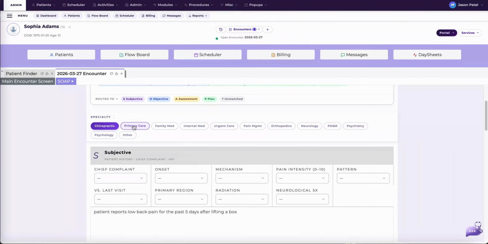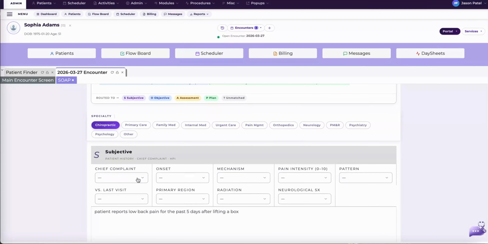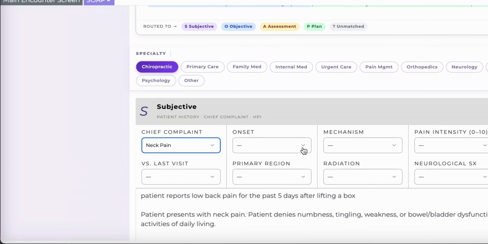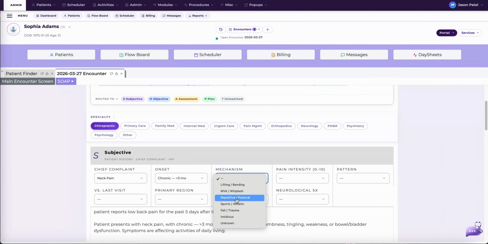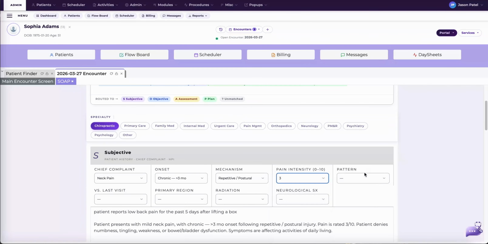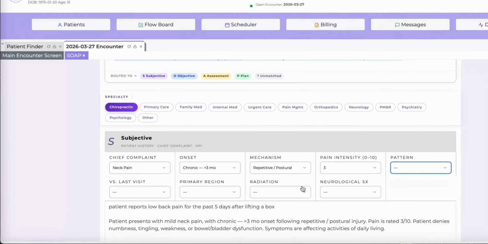Initially, you need to select a specialty. Once you've made your selection, you can input additional information as needed.